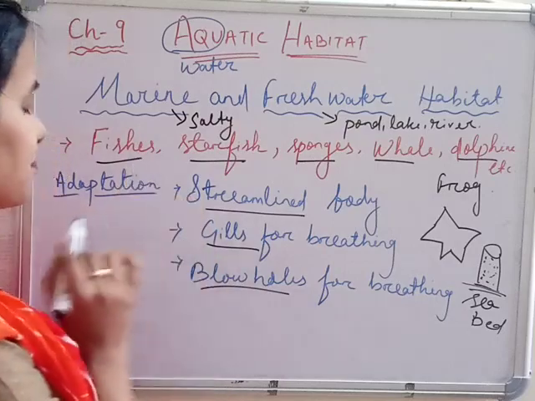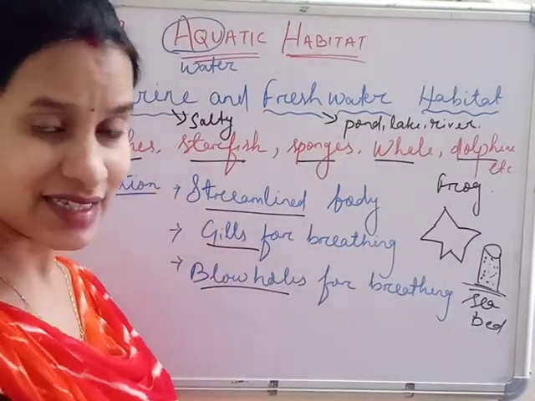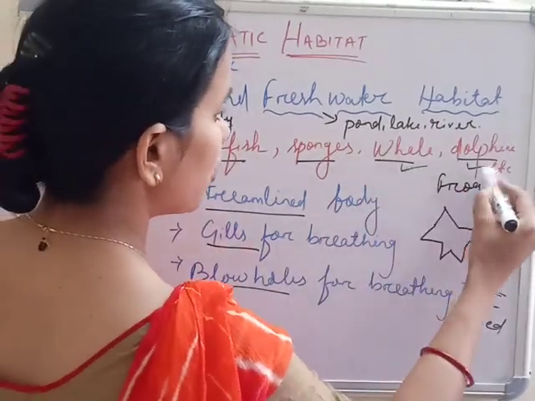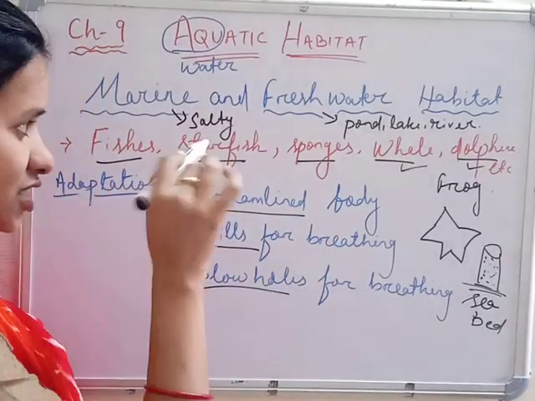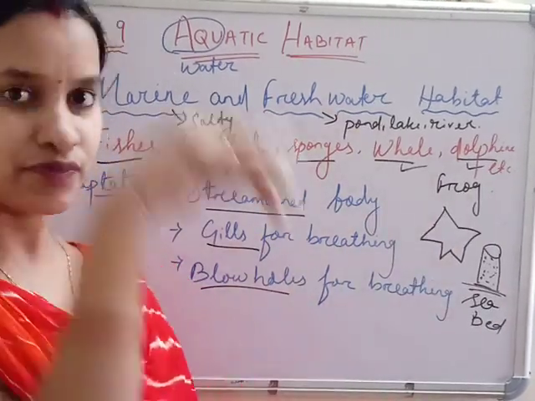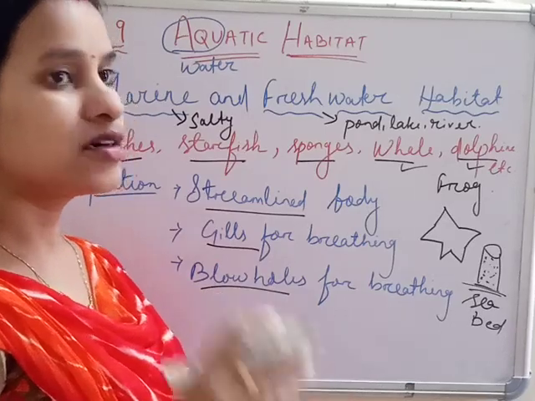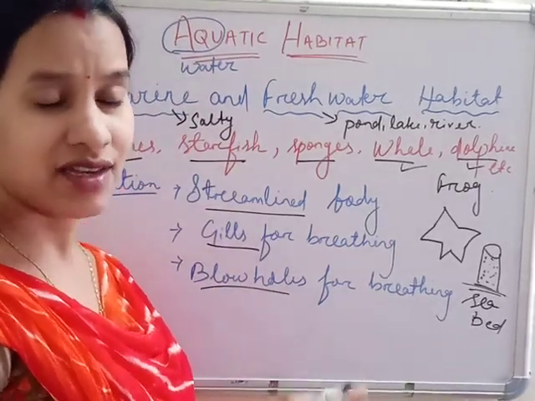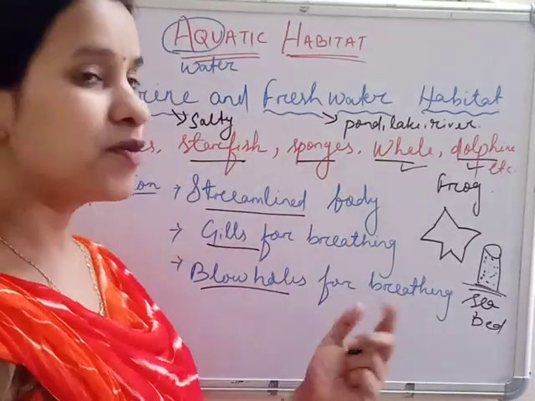Fishes have gills by which they can breathe inside the water. But whales and dolphins don't have gills. That's why you must have seen on TV the dolphin is always jumping. Whales are not staying near the sea or ocean bed, they are staying in the middle of the sea and ocean, because they cannot breathe inside the water.